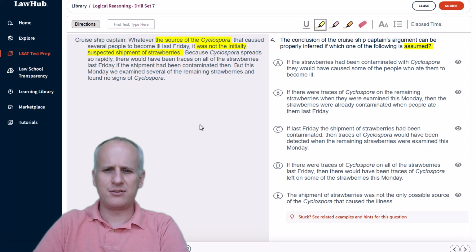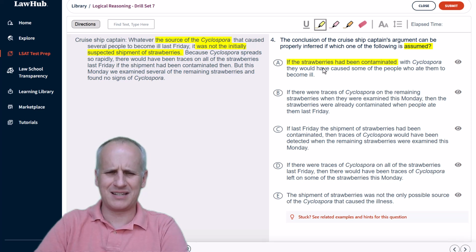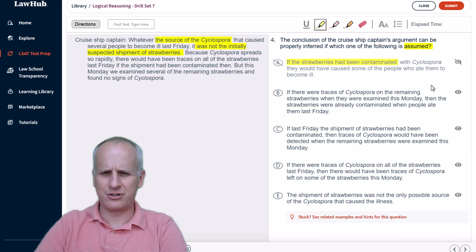So we'll now go to the answer choices, looking for reasons to eliminate as we go. Starting with choice A, if the strawberries had been contaminated with Cyclospora, they would have caused some of the people who ate them to become ill. Well, okay, if the strawberries had been contaminated, well, we're saying that they weren't. So if the strawberries had been contaminated, it's just a negation. We don't know anything about that. So we can eliminate A as needing additional information.